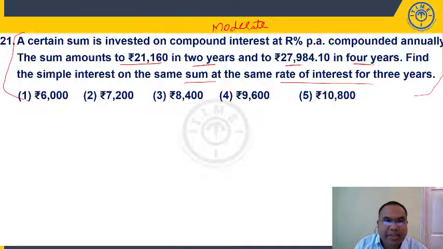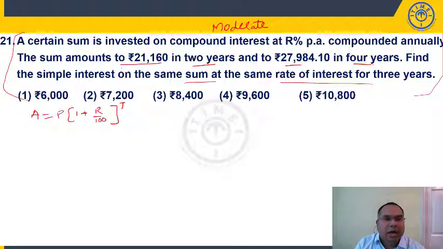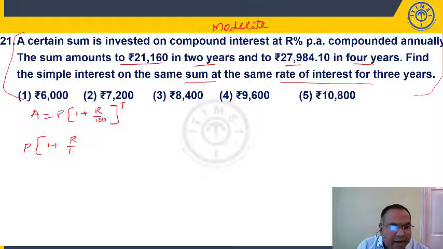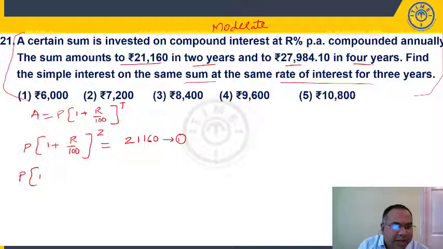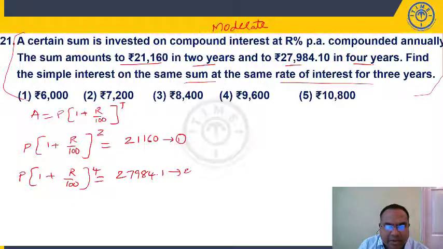He is investing, in 2 years it's becoming 21,160. What's the formula for amount? P into (1 plus R by 100) whole power n, or whole power t, right? Now the amount is 21,160 in 2 years at a rate of R% per annum. Let us take principal as P. 1 plus rate of interest R by 100, 2 years means whole power 2, is equal to 21,160. That is my first equation. Then second case, in 4 years, P into (1 plus R by 100) whole power 4 is 27,984.1. This is my second equation.